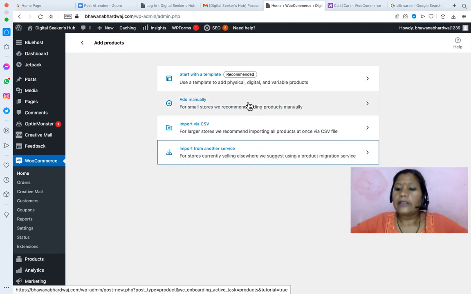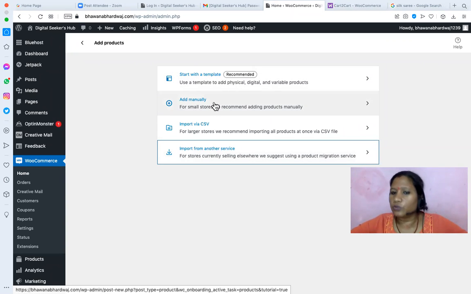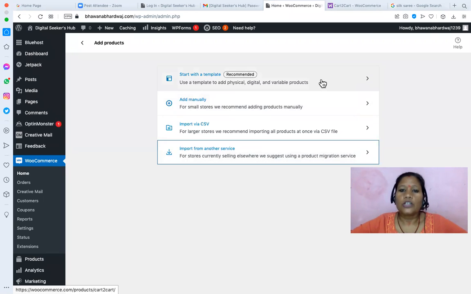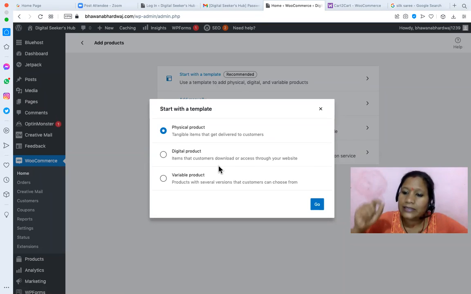Right. So in manual you may miss something. So right now I will set up using one template, and then we will do it manually as well. Okay. So with the template, you are not going to miss anything. At least you will have an idea, when you are setting up the e-commerce store or adding a physical product, of what attributes you must know before setting up your online store. Okay. Means from this template you will get to know that when you are getting started with your online store, you must have at least these things related to your product ready before getting started with it, right?